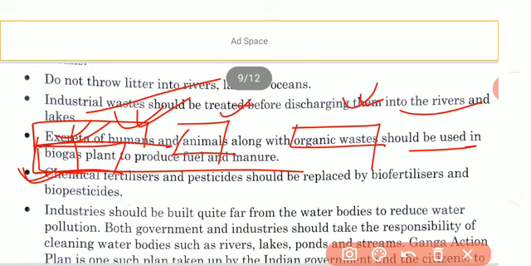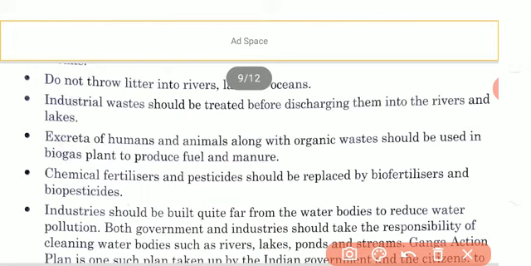So they should not be thrown directly into the water body; they should be utilized to get biogas. Understood? And after all, they can be utilized as fuel or dumped into the land or a pit.